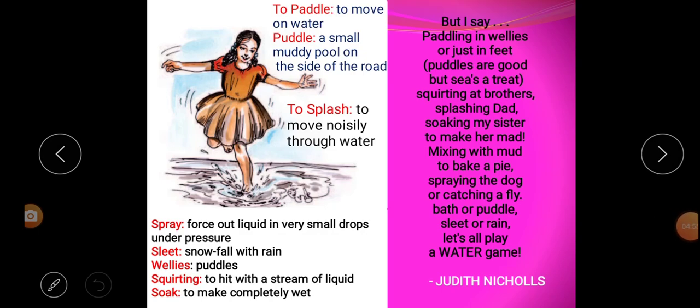Next stanza, let's read line by line. But I say, paddling in valleys or just in feet, puddles are good, but she's a treat.